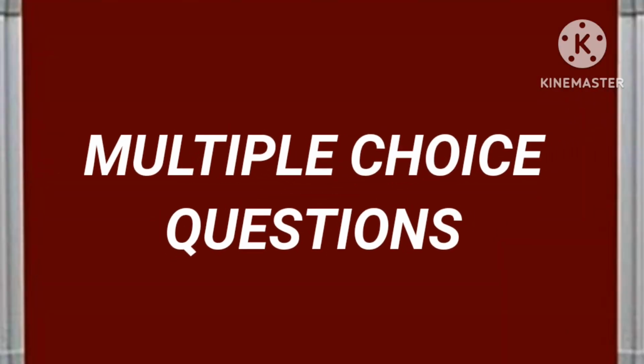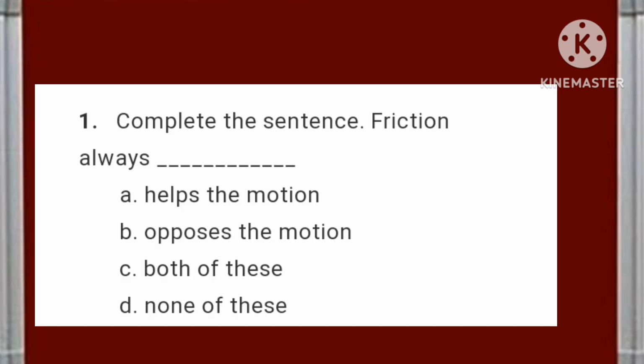Now I am dictating some multiple choice questions and answers. Complete the sentence. Friction always: A. helps the motion, B. opposes the motion, C. both of these, and D. none of these. And the answer will be B. opposes the motion.